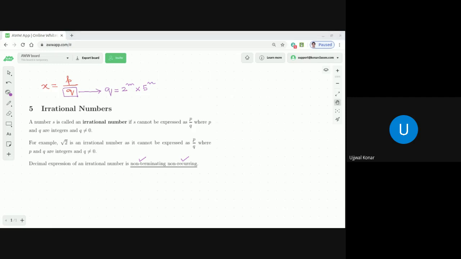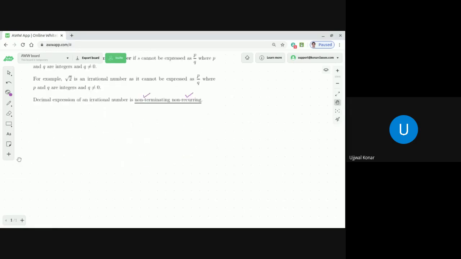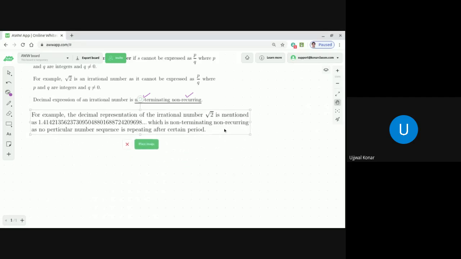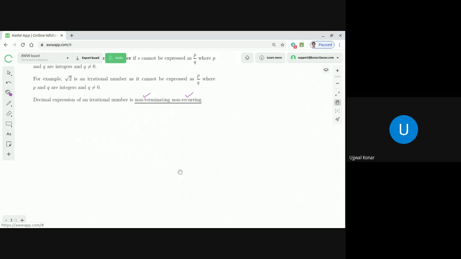For example, you take an irrational number root 2 and start finding the value of that irrational number in any calculator. Okay, let me show you how it will look. Then it will help us understand why we are saying that it is non-terminating and non-recurring.